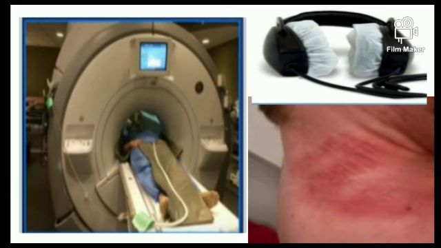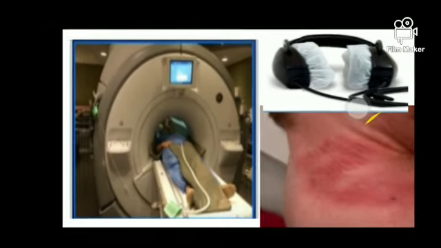So see, again I am saying, place a foam pad, then put the wire of the coil so that it is not kept adjacent to the patient's body. If so, you will get a burning effect. And please don't forget to put on the headphones.